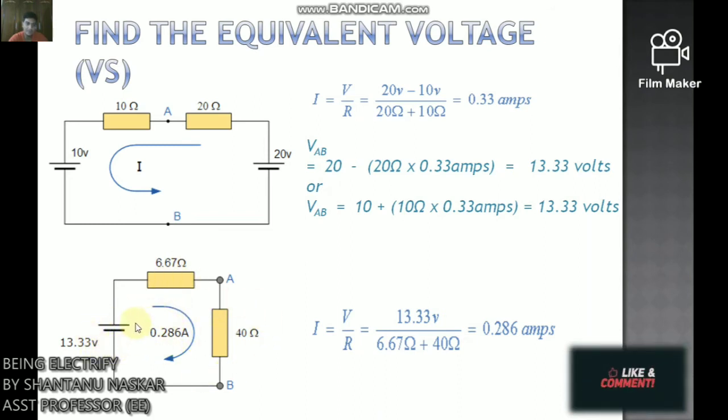So this is our Thevenin's voltage, this is our Thevenin's resistance, and this is our load resistance.